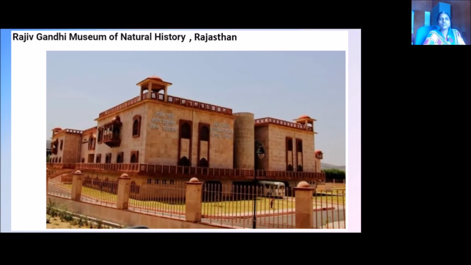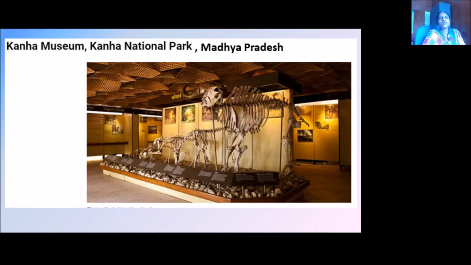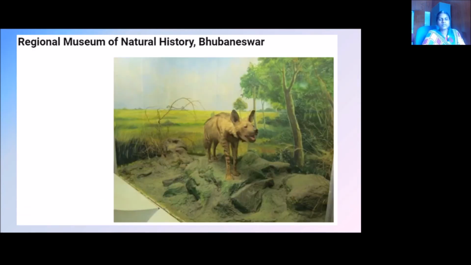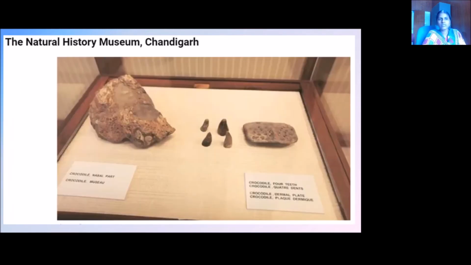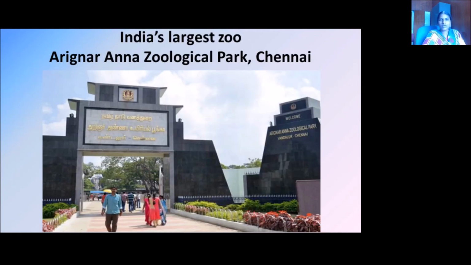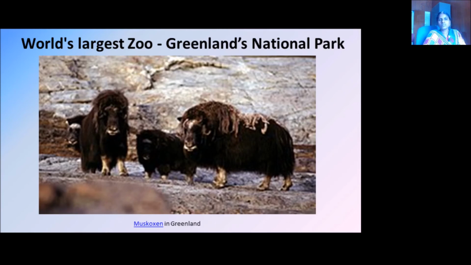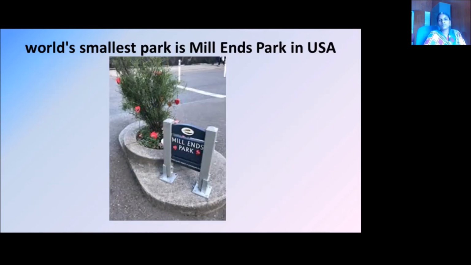These include the Rajiv Gandhi Museum of Natural History, the Natural History Museum in Trivandrum, Kanha National Park at Madhya Pradesh, the Regional Museum of Natural History at Bhubaneswar, the Natural History Museum Chandigarh, and the Bengal Natural History Museum Darjeeling. India's largest zoo is Arignar Anna Zoological Park, Chennai. India's smallest zoo is Maharajbagh Zoo at Nagpur. The world's largest park is Greenland National Park, and the world's smallest is Mill Ends Park.